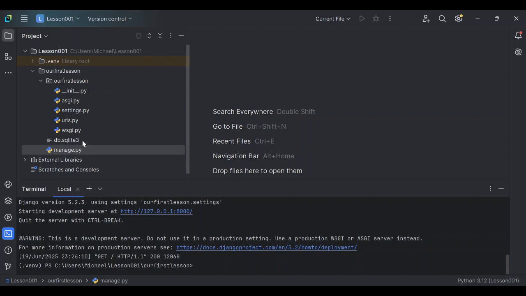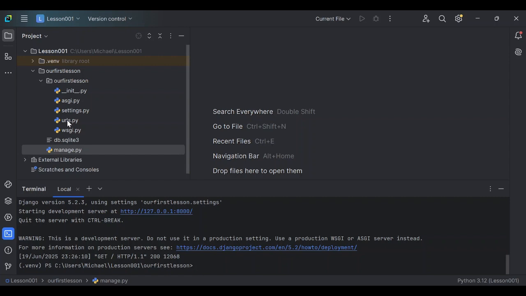So this is what we're going to do. If you notice, there's this db.sqlite3. So it's ready to accept databases, and we'll get there. Right now, we are learning how to just create a simple web page. Right now, there's something missing here. It's very common and it's the views file. That is the thing we need for our website. So the last step we should do is create the views file.